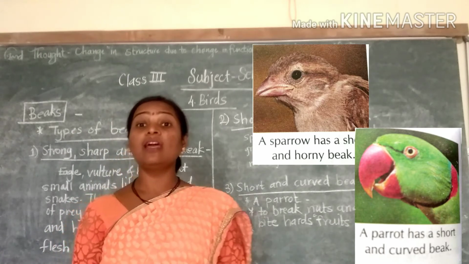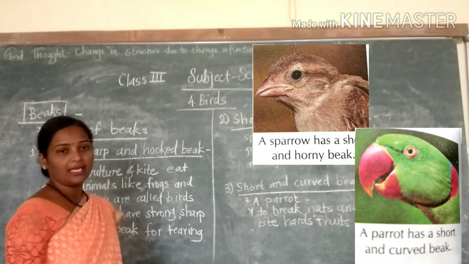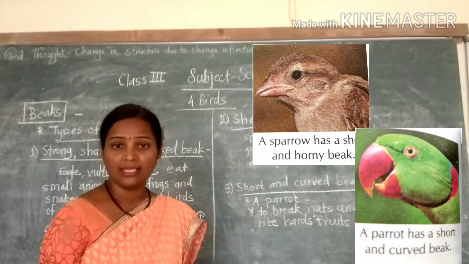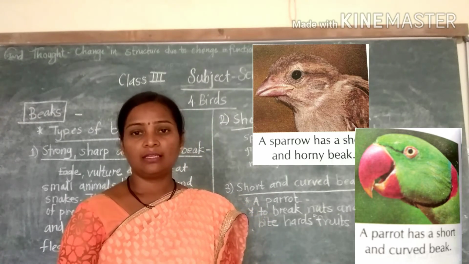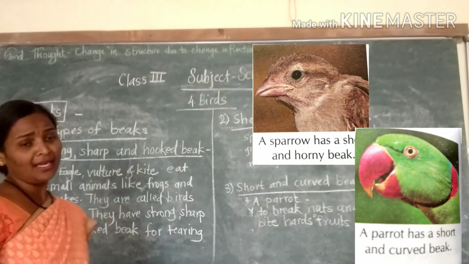The type is short and horny beak. See, sparrow, pigeon and peacock. They have this type of beak. They eat grains, seeds and nuts. Seeds and grains. Okay, and nuts also.